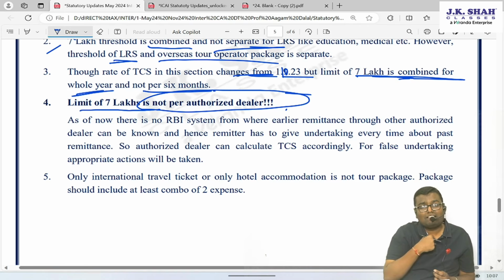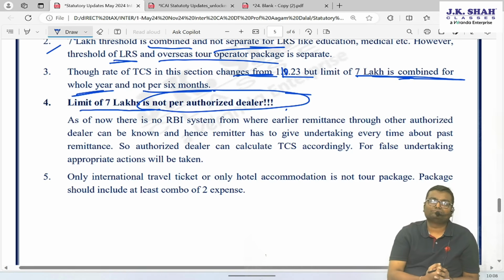Now, the same person is remitting a total of 9 lakh. Earlier 7 lakh, now 2 lakh. On this 2 lakh, the second authorized dealer needs to collect my TCS. The limit is not separate, it is combined. The question arises, how will the second authorized dealer come to know that my total remittance is more than 7 lakh?